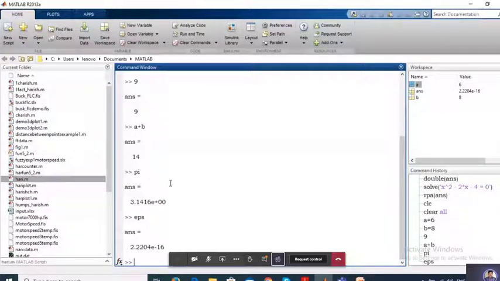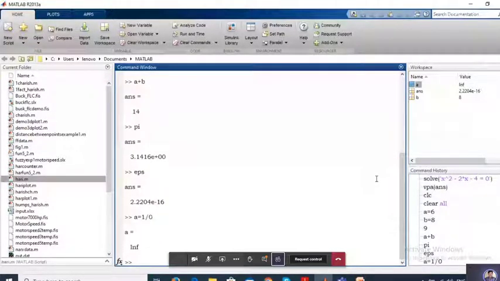Suppose if I write a equal to 1 by 0, what is it going to do? Infinite. Infinite is going to be represented by Inf. And some other mathematical indeterminate functions, suppose x equal to 0 by 0. What is it going to give? It is NaN, which is nothing but not a number. It is going to give the values like this.